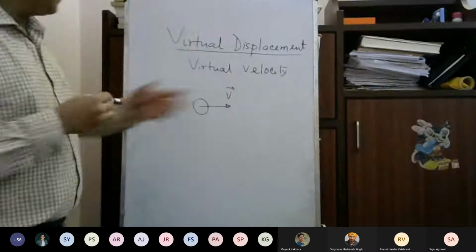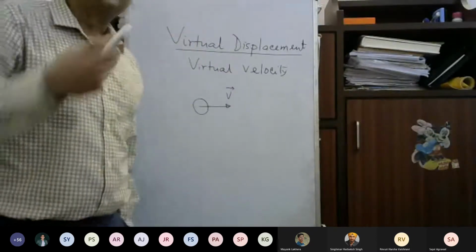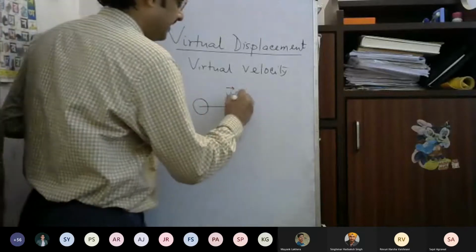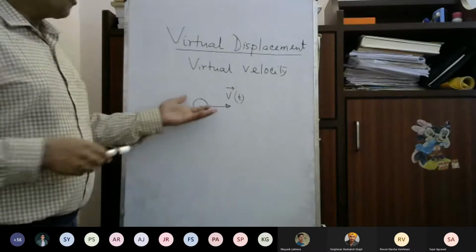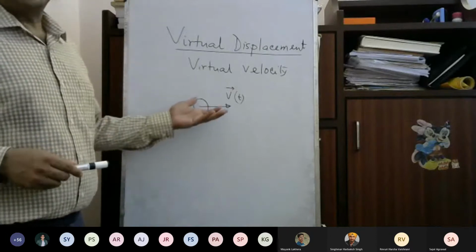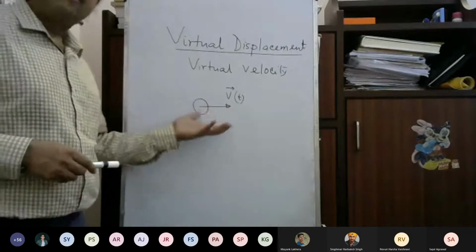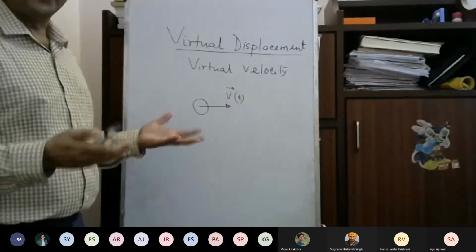But in virtual velocity and virtual kinematics, we'll try to explore the possible situations. That is, at that particular moment, it has a velocity v at a certain time instant. Now, this is one possible velocity which has been realized in reality. The motion is such that at this particular instant, the body has gained the velocity v.